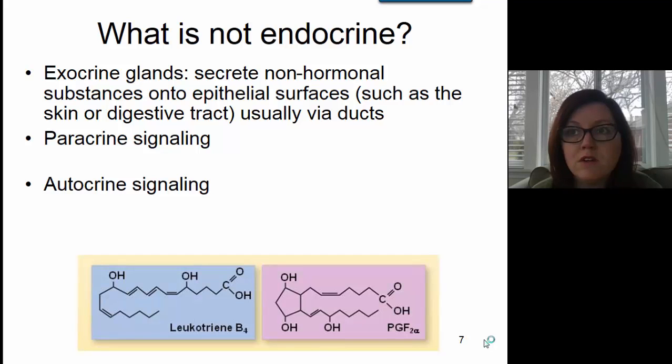An example of paracrine signaling is what occurs during the inflammation process when you have an injury. So when an area becomes injured, the inflammation process occurs in order to aid healing. And paracrine hormones are released within the area of injury in order to cause inflammation, and that stays localized to the area of injury. We of course don't want the whole entire body to become inflamed, we just want that localized area to become inflamed, so we'll use local or paracrine signaling. And then there's an odd thing called autocrine signaling, which is a cell releasing a hormone that comes back and signals that same cell, which sounds weird, but it works in some cases.